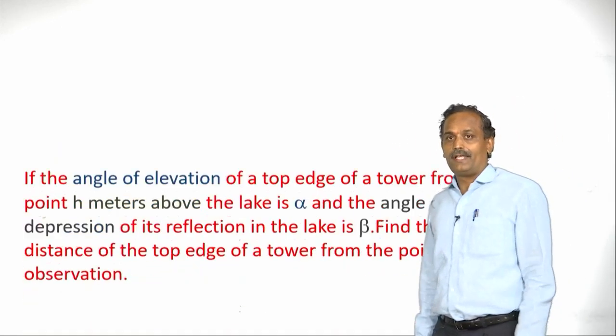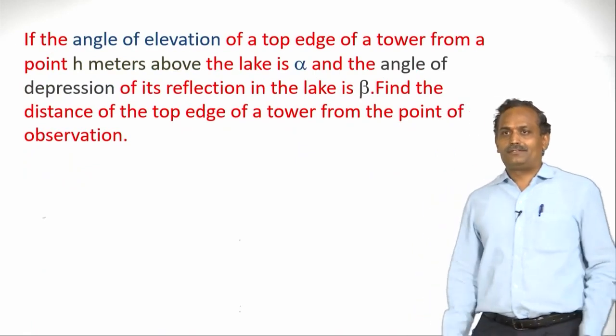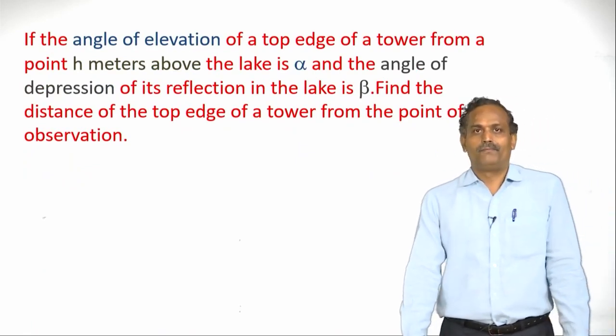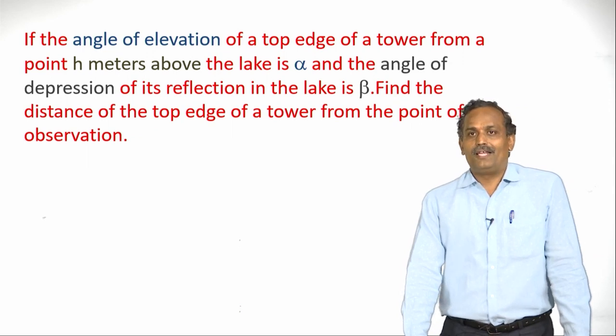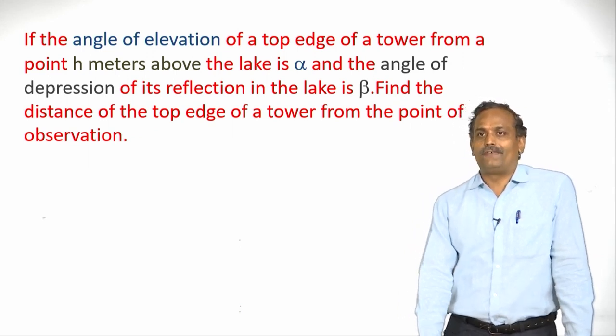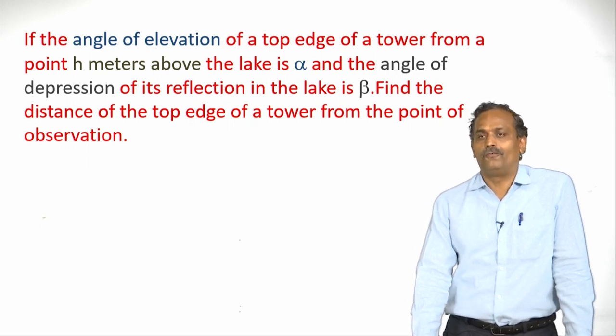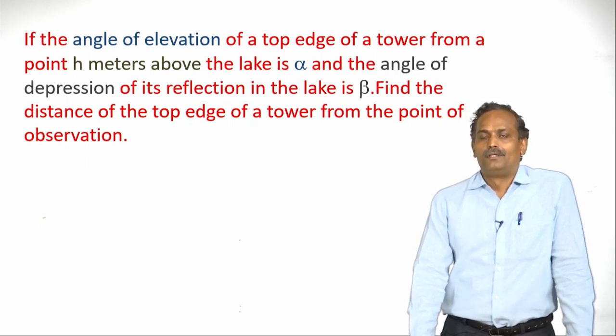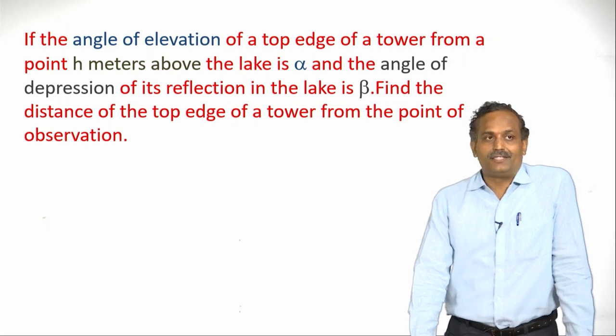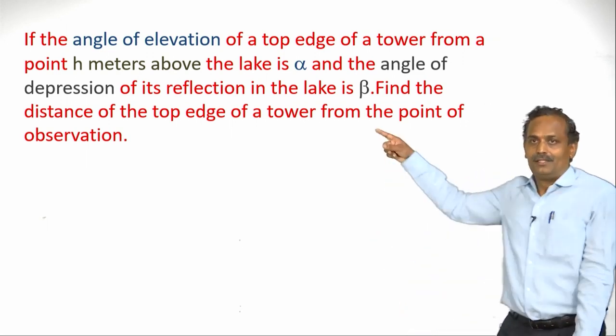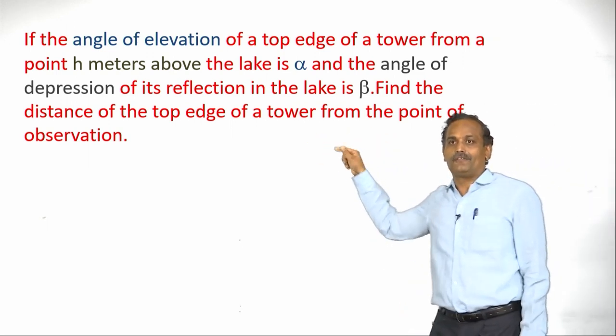Let us define the problem here. If the angle of elevation of the top edge of a tower from a point h meters above the lake is alpha. So here the angle of elevation is there. So read it here, the angle of elevation of the top edge of a tower.